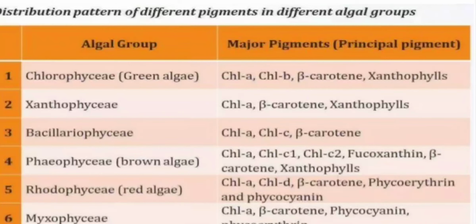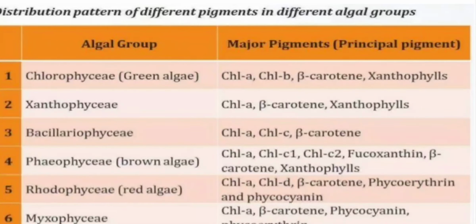In Phaeophyceae, that is brown algae, you can find chlorophyll A, chlorophyll C1, chlorophyll C2, fucoxanthin, beta carotene and xanthophylls. In Rhodophyceae or red algae, you can find chlorophyll A, chlorophyll D, beta carotene, phycoerythrin and phycocyanin.